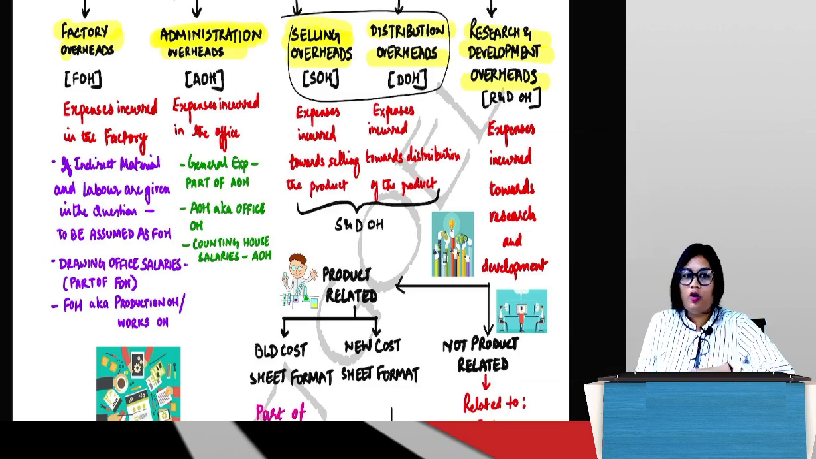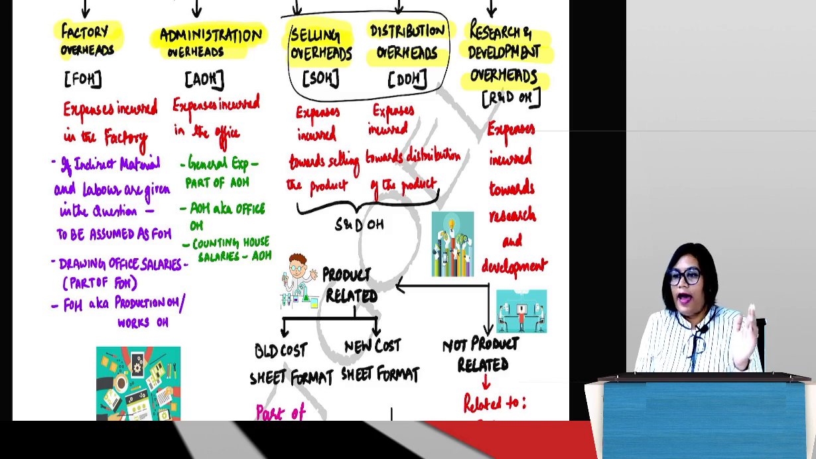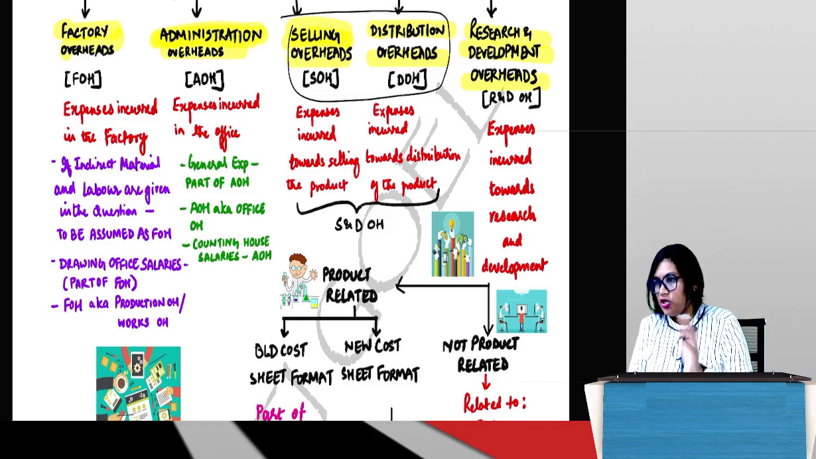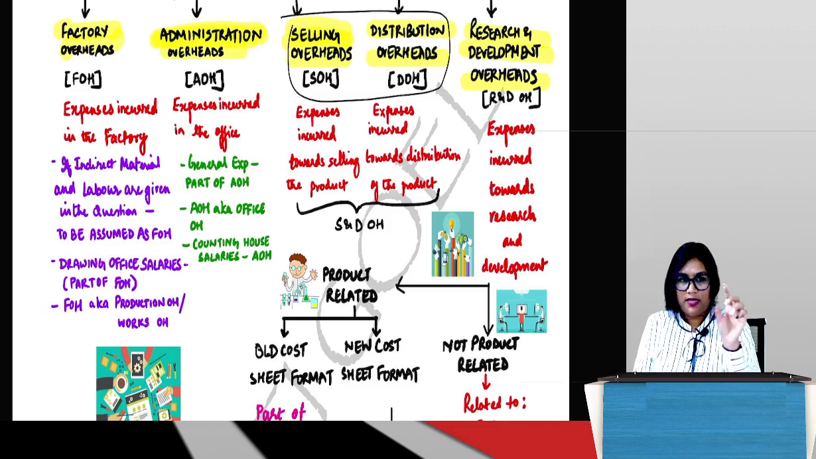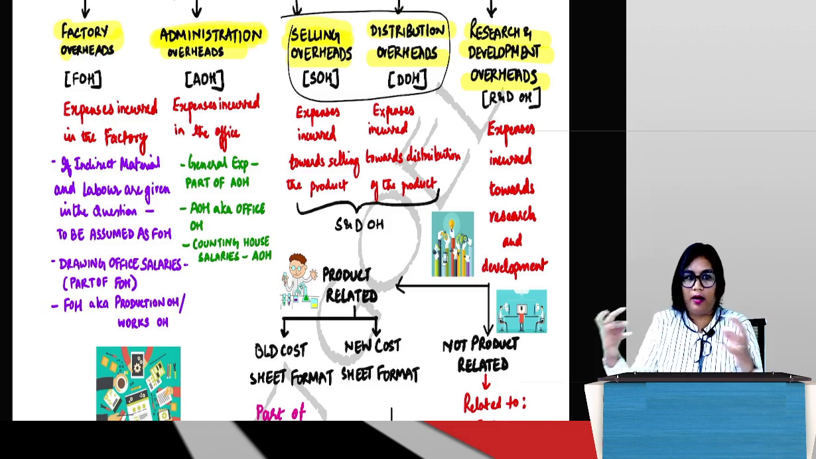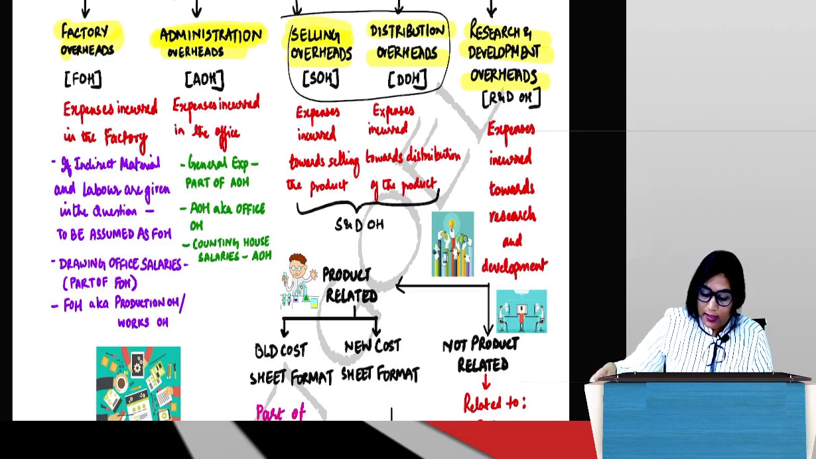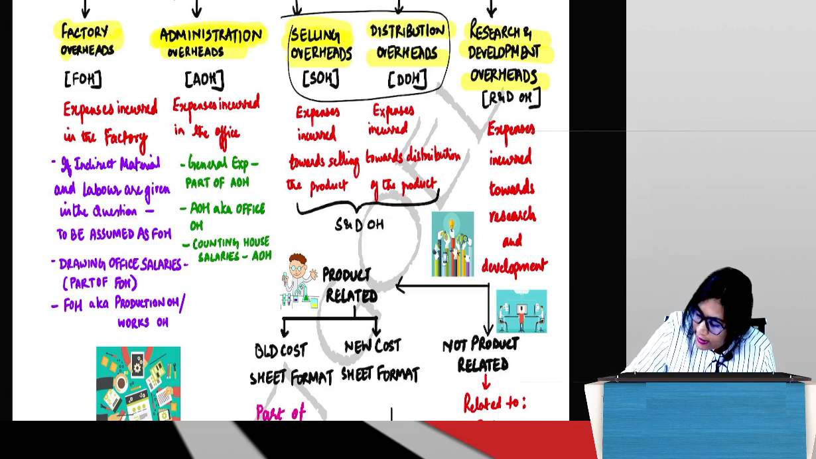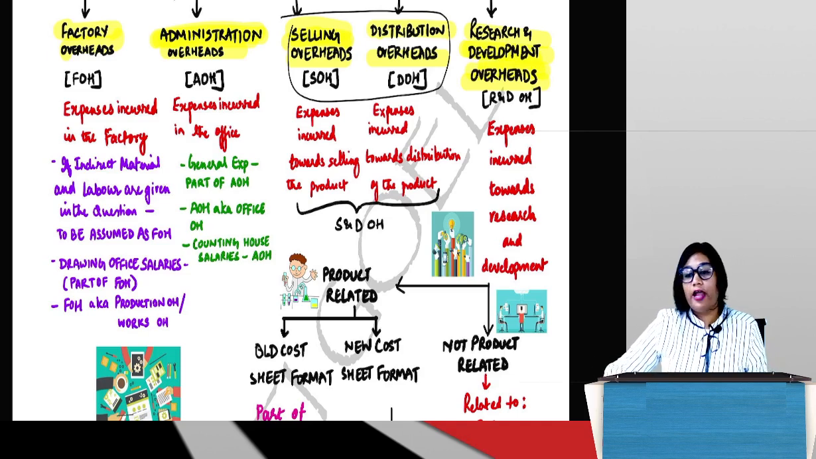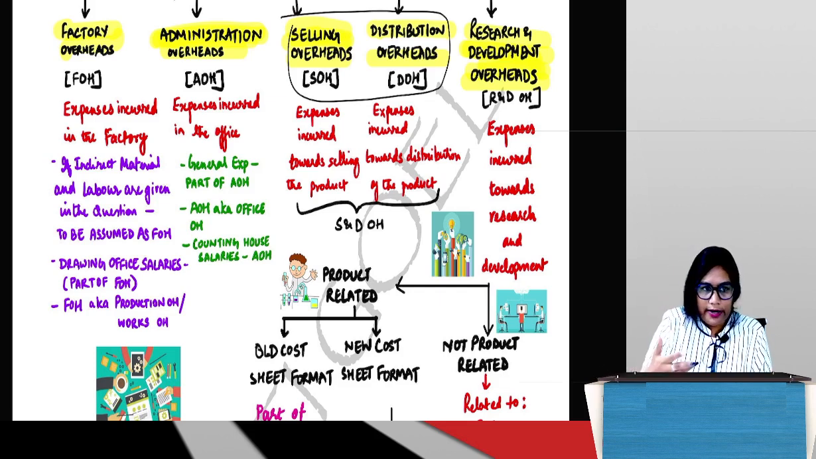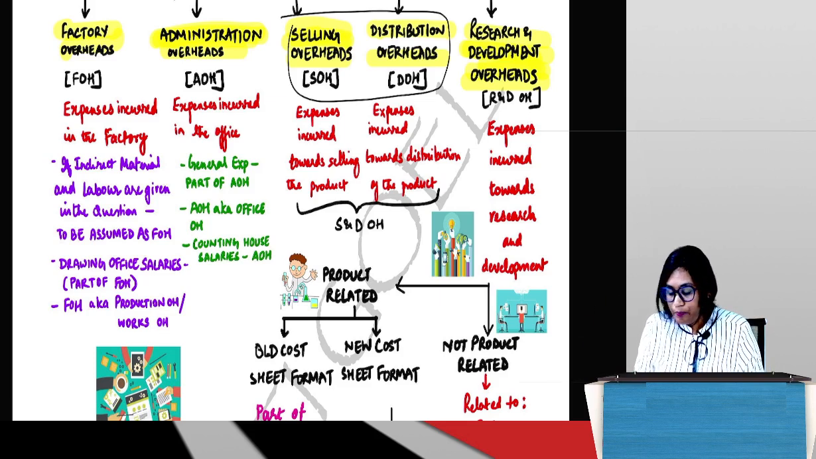Factory overheads are FOH. Administration overheads are AOH. Selling overhead and distribution overhead clubbed together are SNDOH. Okay, there is one more overhead called research and development overhead, R&D-OH. As the name suggests, obviously when you are manufacturing a new product, right? So I'll give you an example.